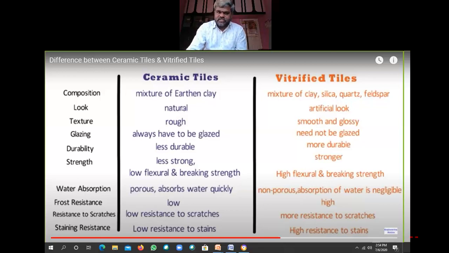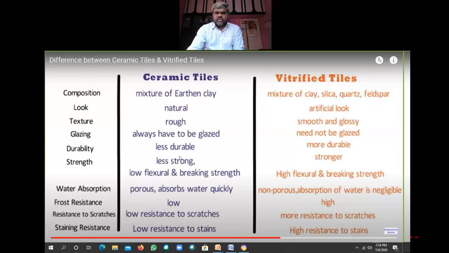It is a natural look. And texture wise, ceramic tile is very rough. So here it is smooth, or we can add different glazes also. Like a mirror, we can manufacture vitrified tiles. You can see your face also, right? Glazing always has to be glazed, need not to be glazed.